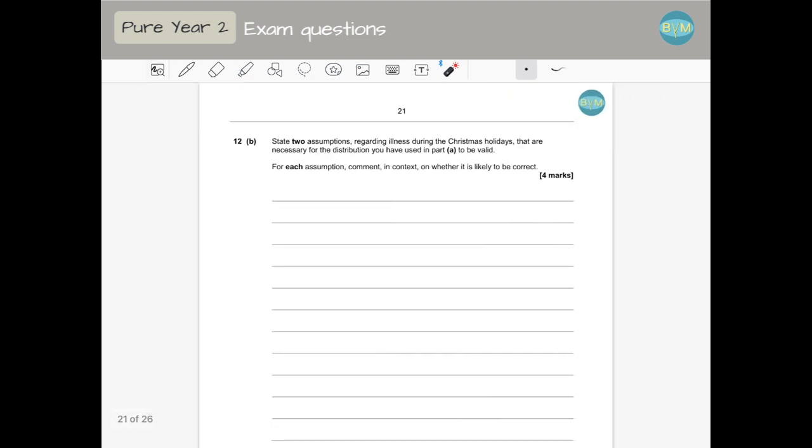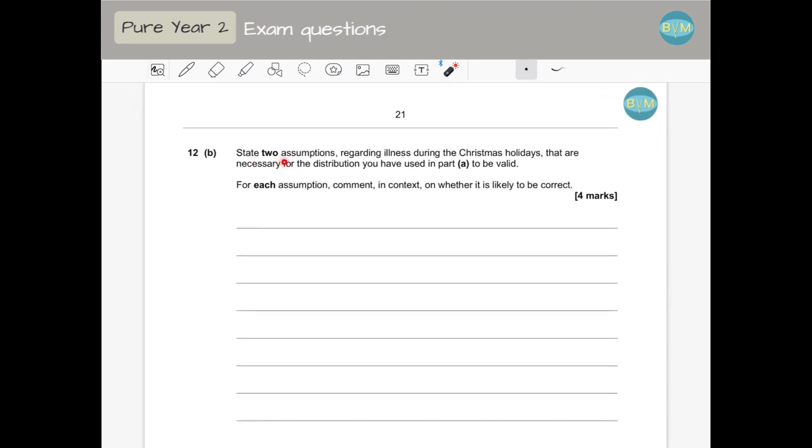And then next part, it says, state 2 assumptions regarding illness during the Christmas holidays that are necessary for the distribution you have used in part A to be valid. And for each assumption, we have to comment in context whether or not it's likely to be correct. So remember that we assume 4 things for the binomial distribution. One is that the number of trials is constant or fixed. So I'm just going to make a note of that. So fixed number of trials.